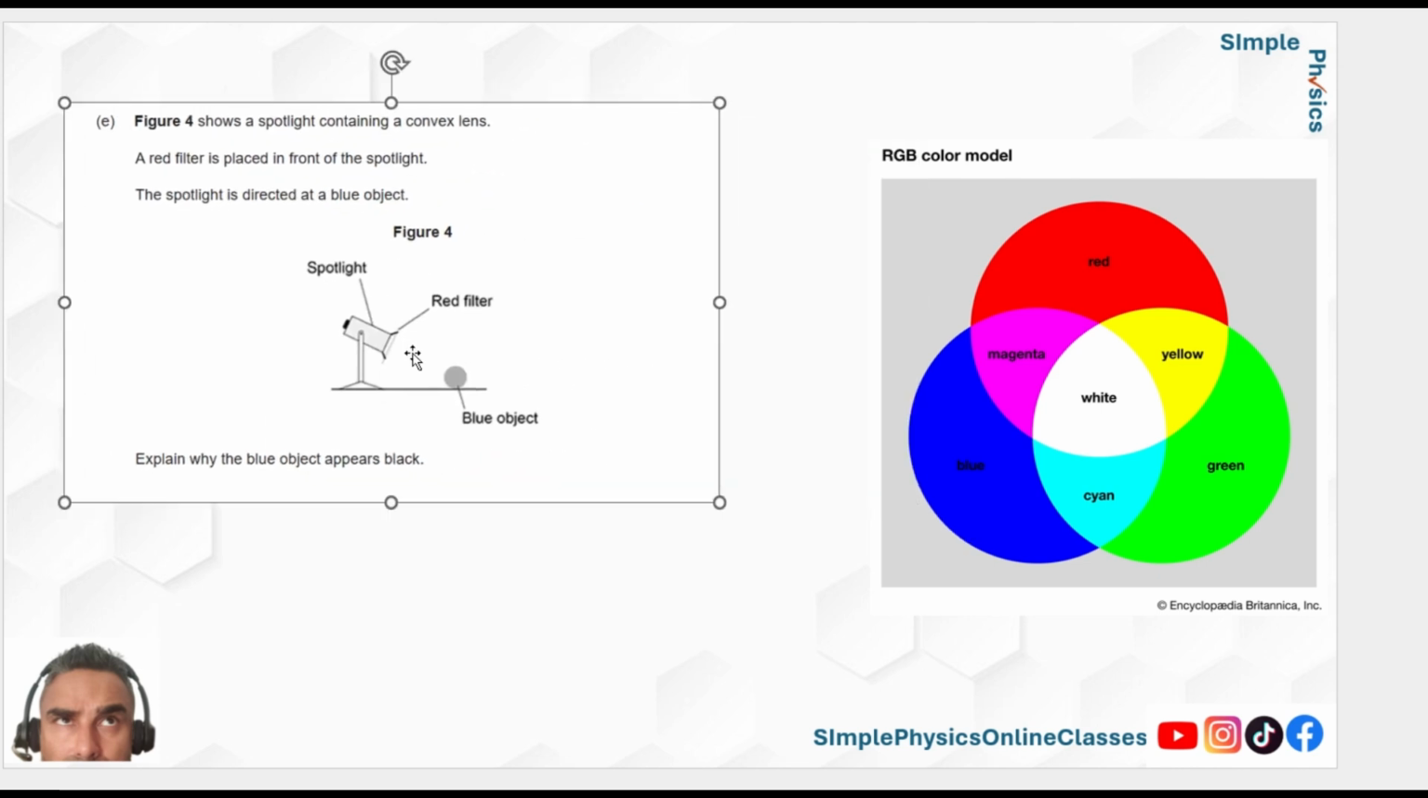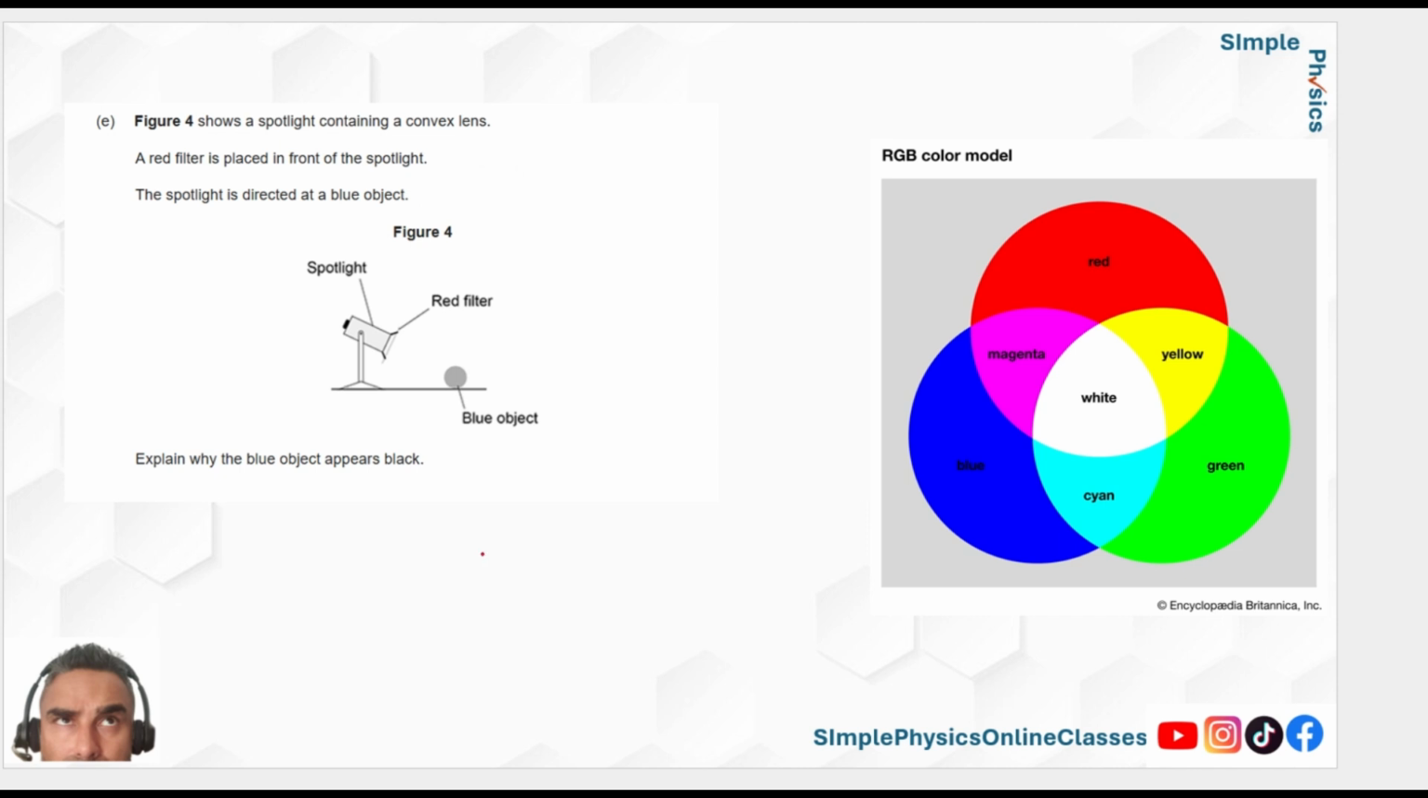What if I said to you, you had a red filter and you had a ball, and the ball is not a blue object. It's a red and blue striped ball. What would happen here? The red filter only allows red through because all the colors of the spectrum are given by the spotlight, and therefore the red stripe would look red, the blue stripe would look black. Hopefully that makes sense.